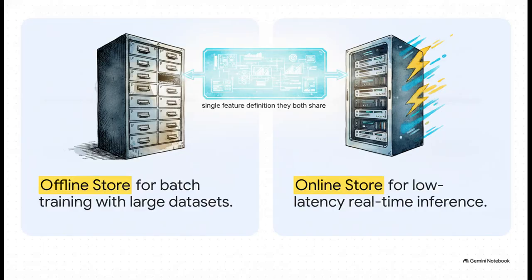Now, a really interesting concept the source highlights here is the feature store, specifically the dual storage architecture. When you're managing data for ML, you have an offline store like a data warehouse or S3, which is heavily optimized for batch training with massive datasets. But for real-time predictions, you need an online store like Redis or DynamoDB for sub-millisecond retrieval. This dual architecture is brilliant because it guarantees consistency. Both stores are served from a single feature definition, which completely eliminates that nasty architectural skew between training and production.